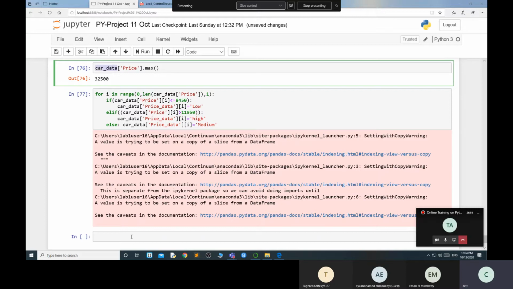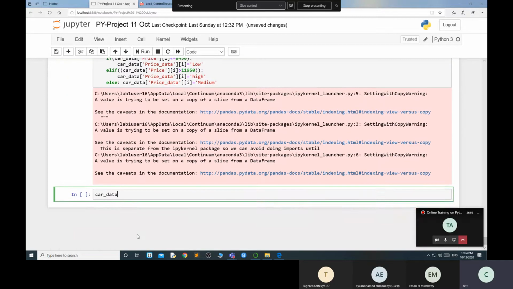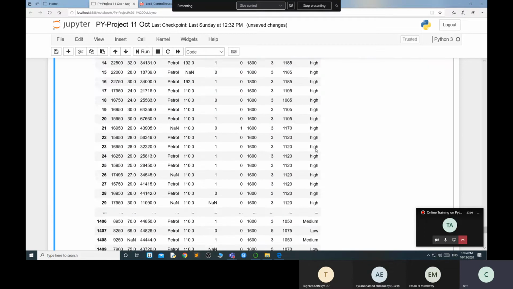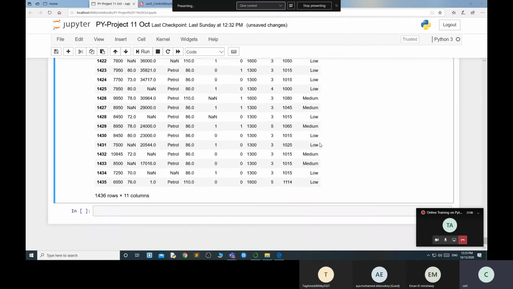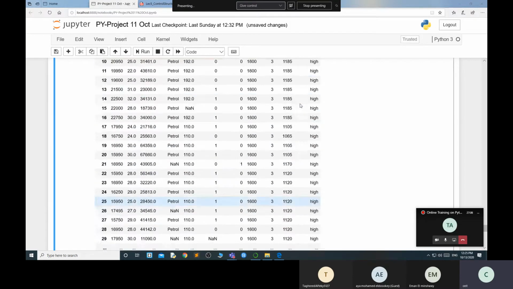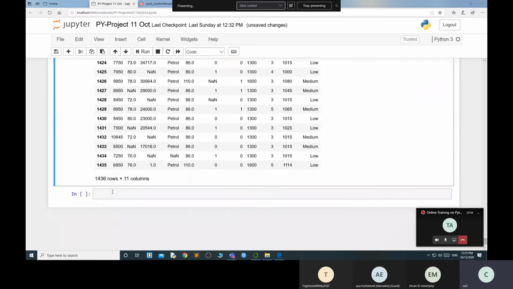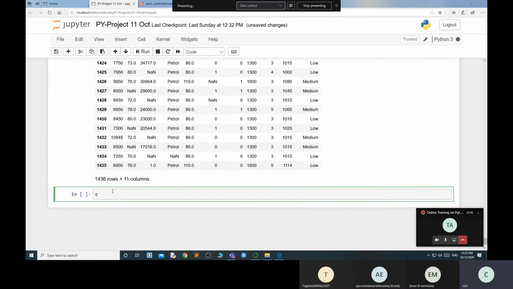So now I want to check my data. Okay, so this is my price, because I take the values from the other one, and this is my Y. So this is high, this is high, low, low, low. If you want to find out the value, you can do all these things also. Okay, I'll show you one thing. How can I do it? Car_data basically.